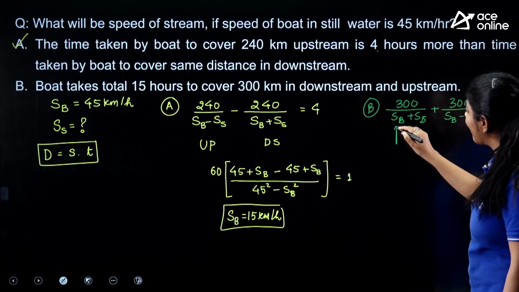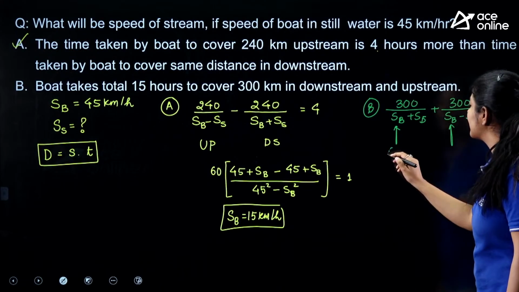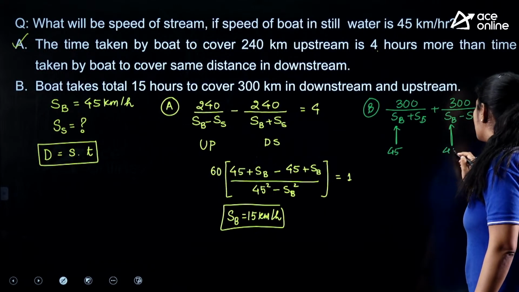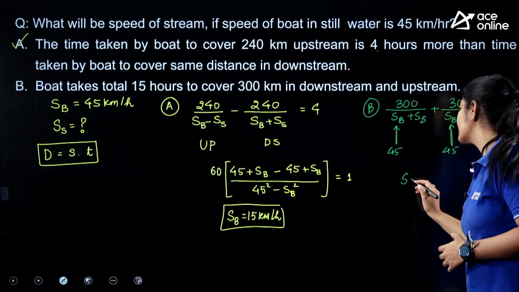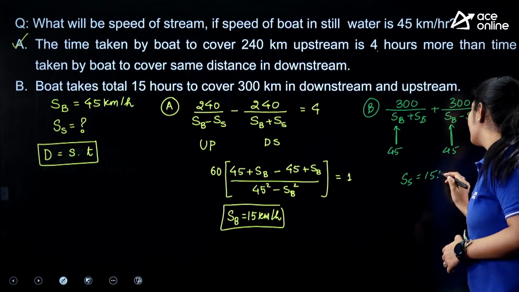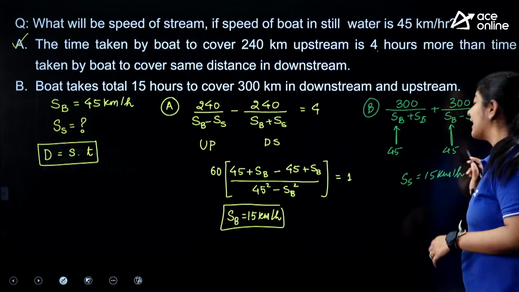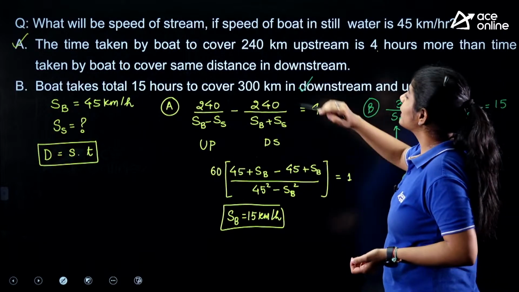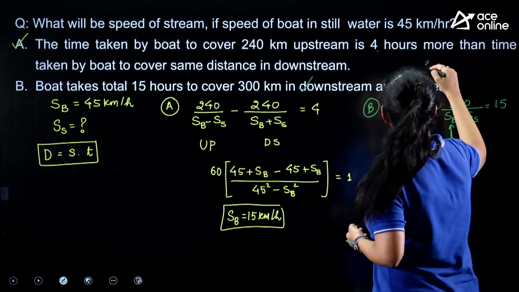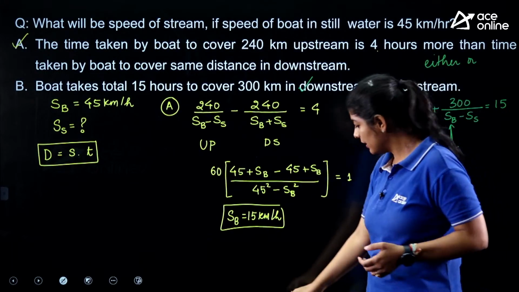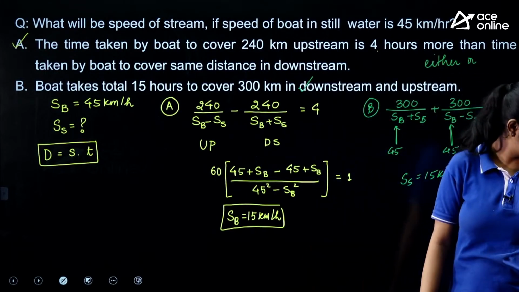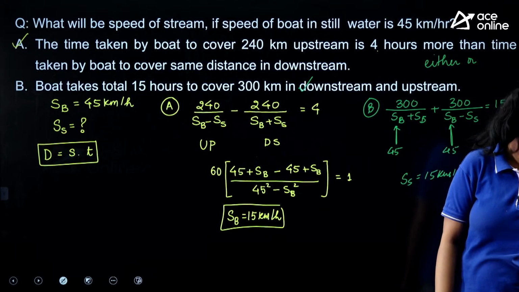Now again you have the value of speed of boat, which is 45. If you put the value in, you will again get a quadratic equation, and from this as well you get your answer as 15 kilometers per hour. That means from this as well you can easily calculate the answer. So again, either A or B is the correct answer.